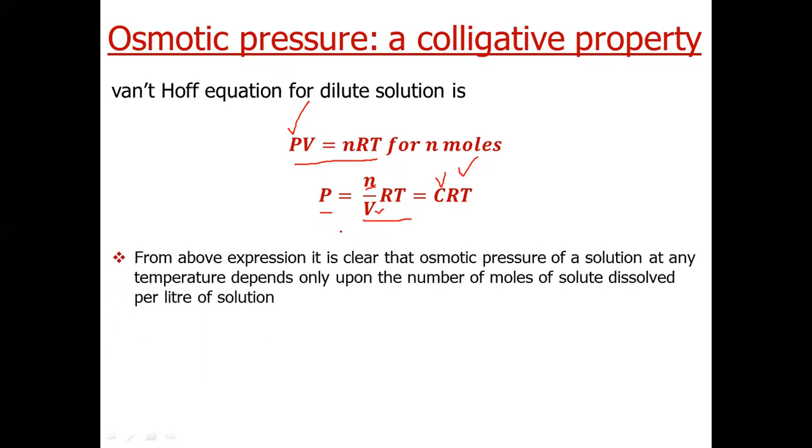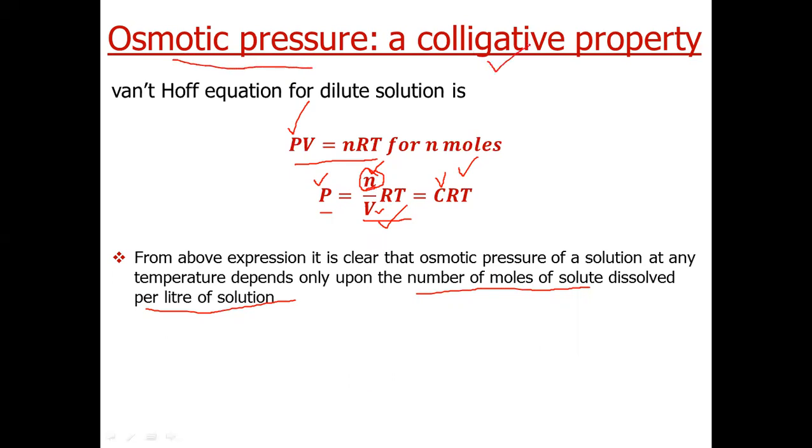So this expression clearly states that osmotic pressure of a solution depends only upon the number of moles of solute dissolved. If we fix the volume to 1 liter, osmotic pressure will only be a function of n, the number of moles of solute. So osmotic pressure is a colligative property.